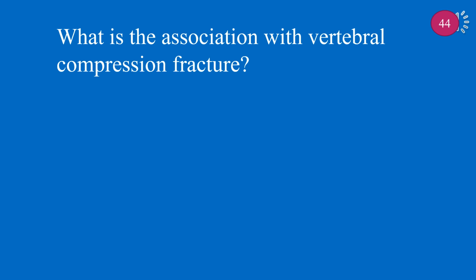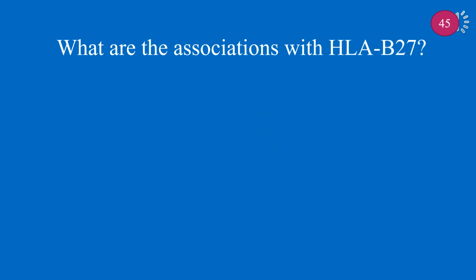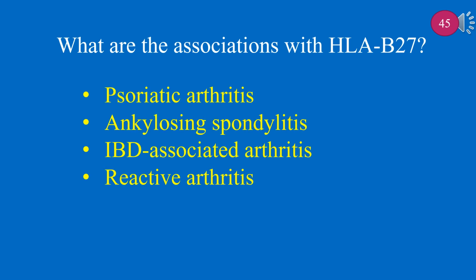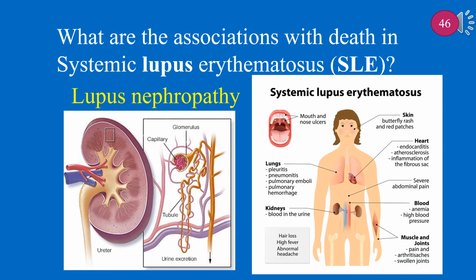What is the association with vertebral compression fracture? Vertebral compression fracture is associated with osteoporosis. What are the associations with HLA-B27? HLA-B27 is associated with psoriatic arthritis, ankylosing spondylitis, IBD-associated arthritis, and reactive arthritis. What are the associations with death in systemic lupus erythematosus, SLE? Death in SLE is associated with lupus nephropathy.